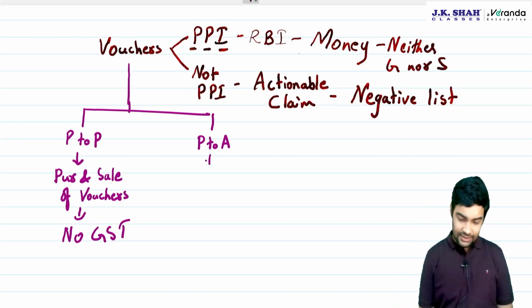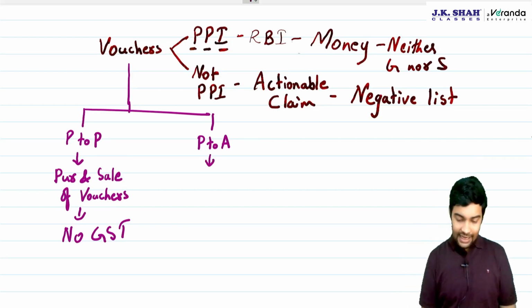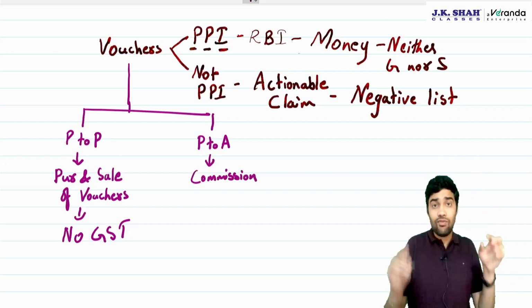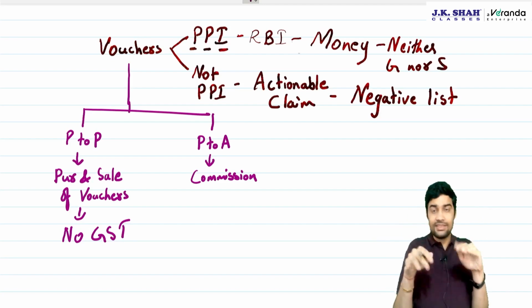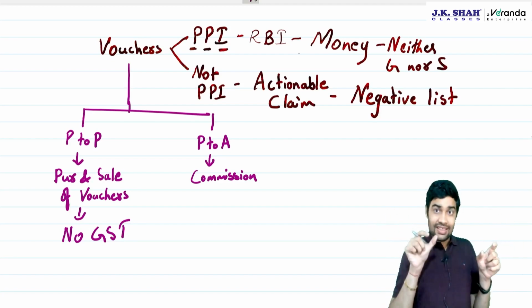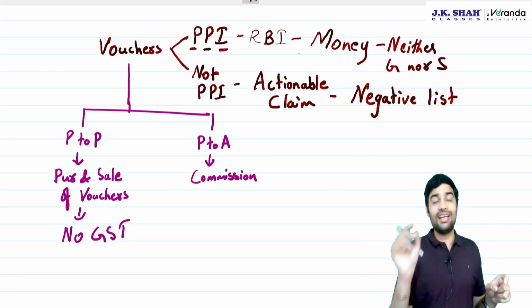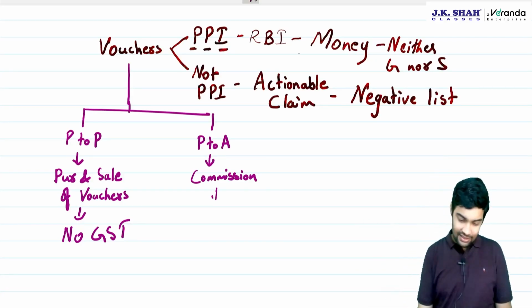Now, when it comes to a principal agent relationship, someone is selling and the agent is charging commission. Now, whether GST should apply on the commission which is charged for purchase and sale by two persons. See, A and B are buying and selling vouchers. C is only charging a commission for helping or arranging this transaction.